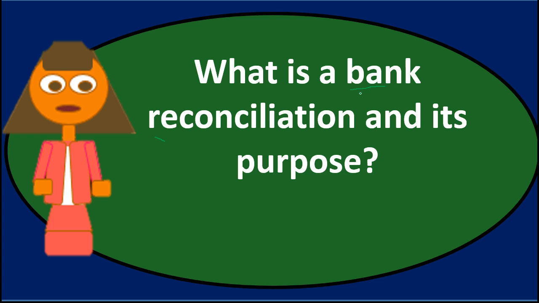Outstanding checks being items that we wrote as of the end of the time period, which have not yet cleared the bank. The bank doesn't know about them yet. So therefore, they're going to have to be something that we are going to have to adjust for to get from the bank balance to our balance. We're also going to have the outstanding deposits, where we made a deposit. We know the deposit was made, but it hasn't cleared the bank yet, and therefore we're going to have to add that to the bank balance side.